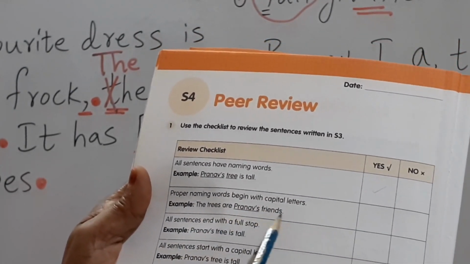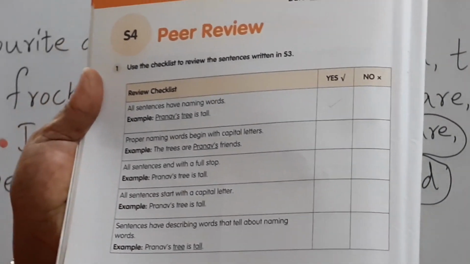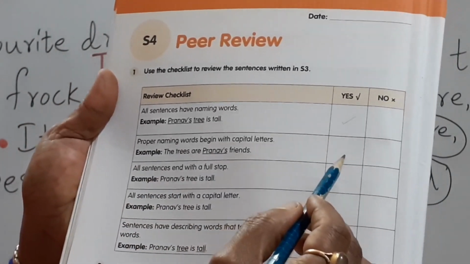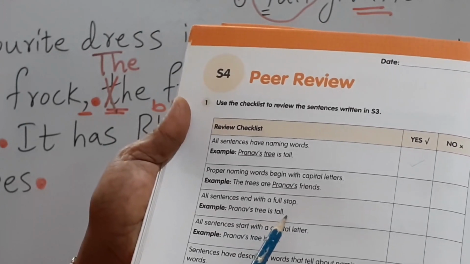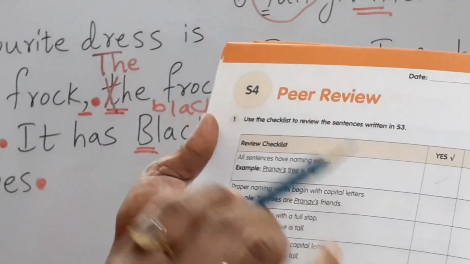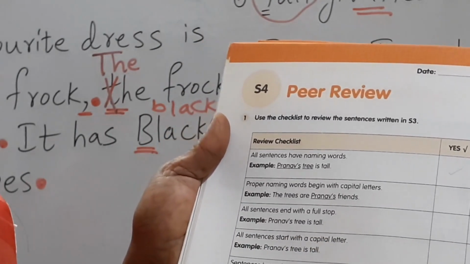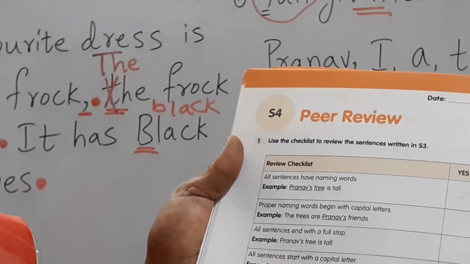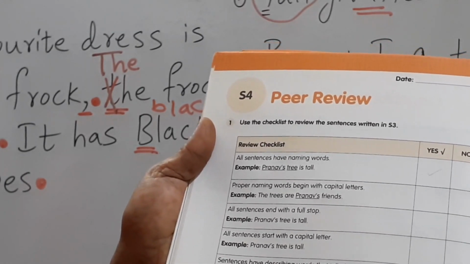The trees are Pranav's friends. Pranav is the name of a boy, only one boy, Pranav. So that's why it begins with the capital letter. So you check it out. All sentences end with the full stop. Pranav's tree is tall. Whether your sentences end with the full stop or not, you also have to check. Next, all sentences start with the capital letter. You have to check whether you are using the capital letters and full stops or not. You have to check.